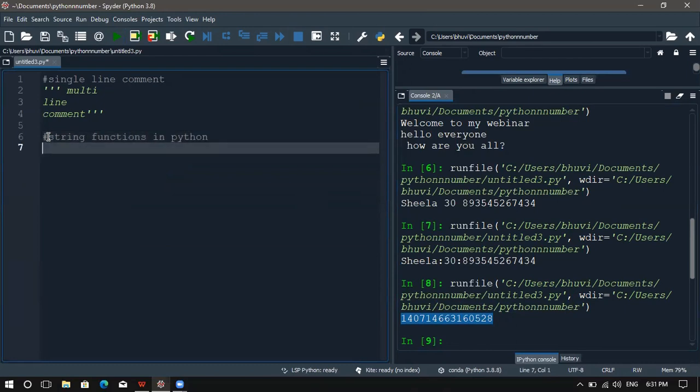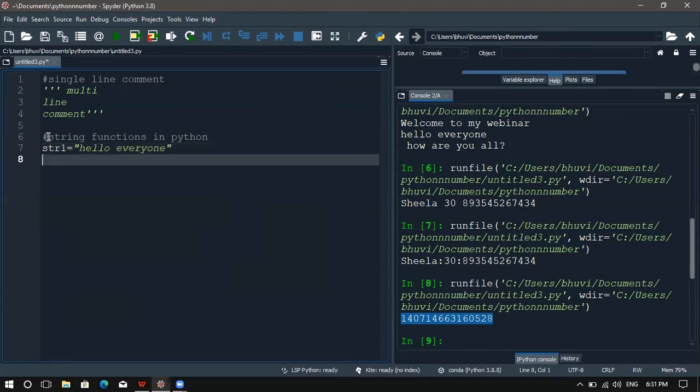So I'm going to declare two strings here. In string one, I'm having hello everyone. In string two, I'm having how are you all? Question mark.